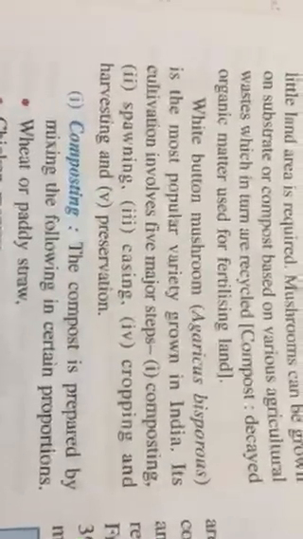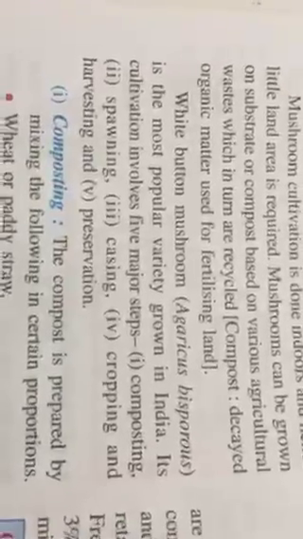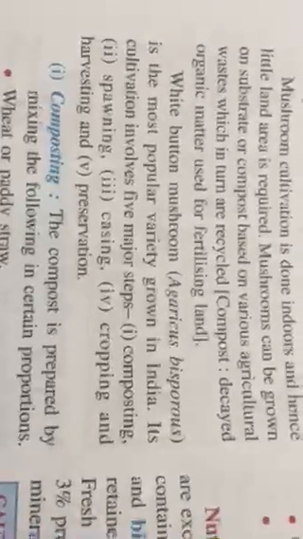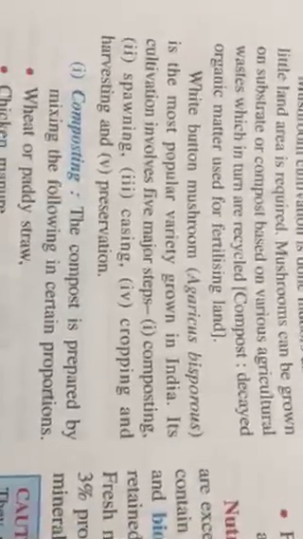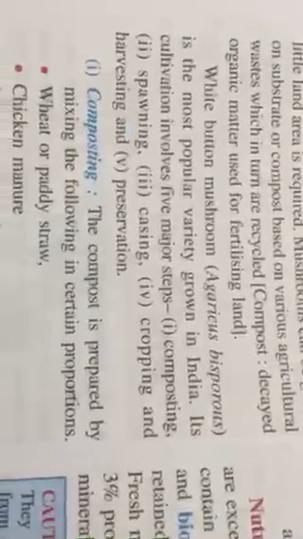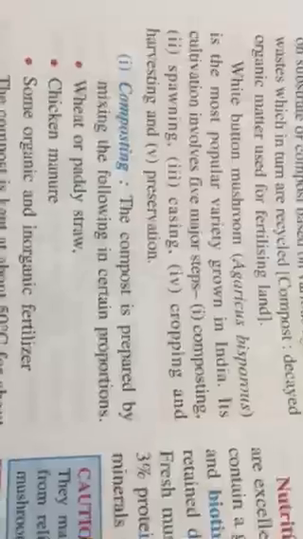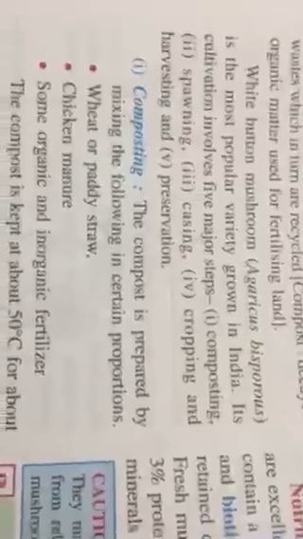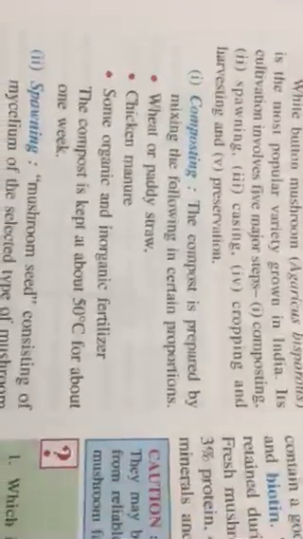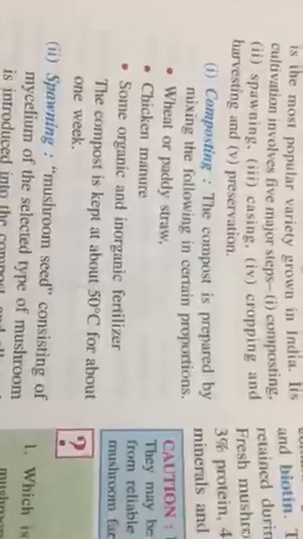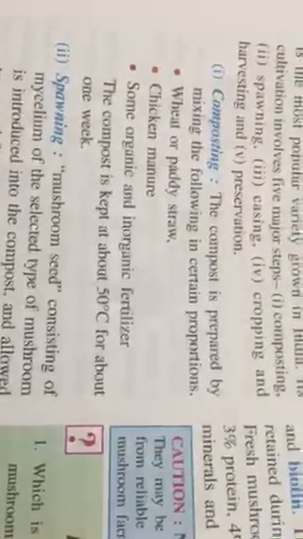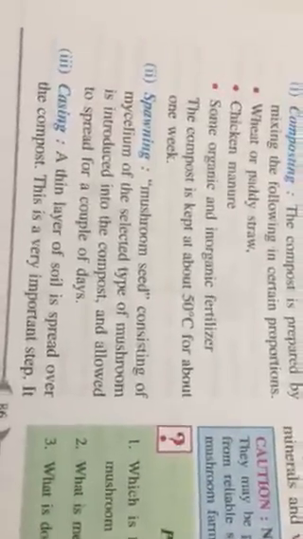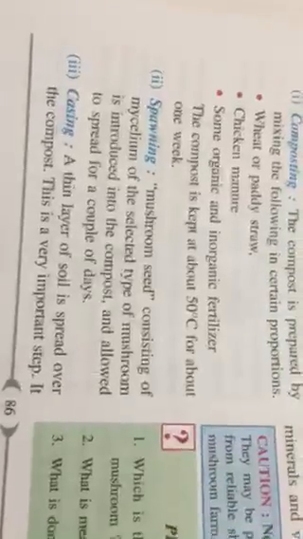Number 1, composting, spawning, casing, harvesting and packaging. So I will say composting is preparation of compost. You write just composting is preparation of bed. Then spawning. Spawning means broadcasting spores or seeding. Then casing. Casing means adding soil to the compost.